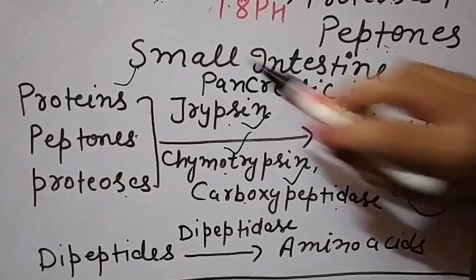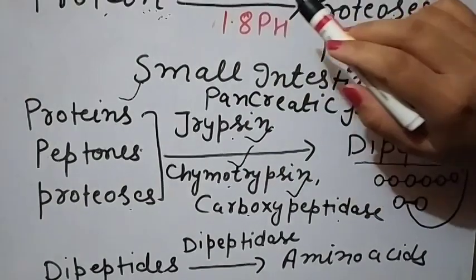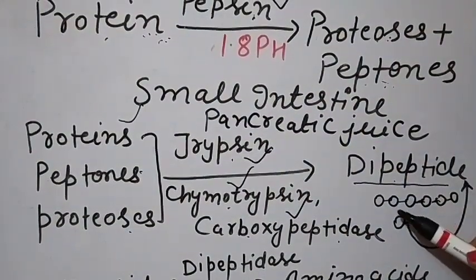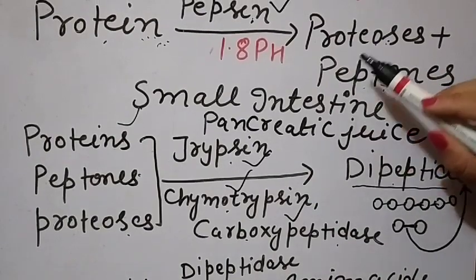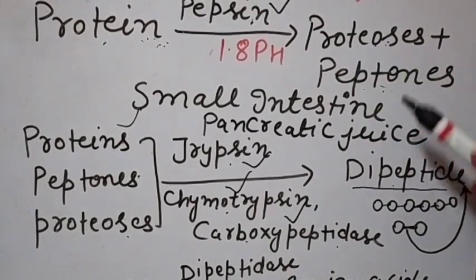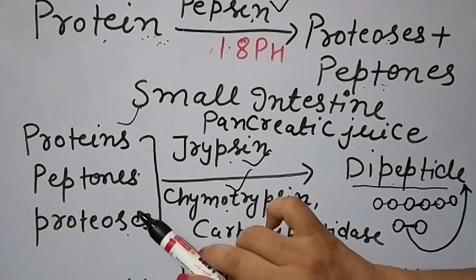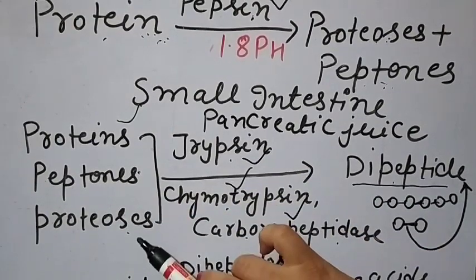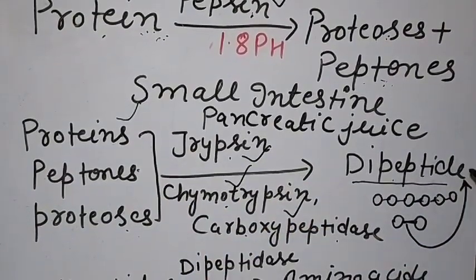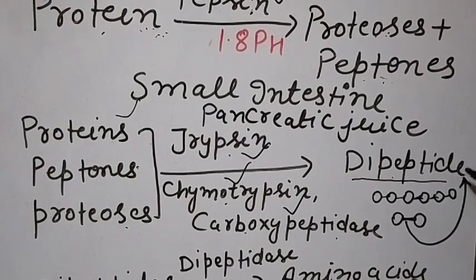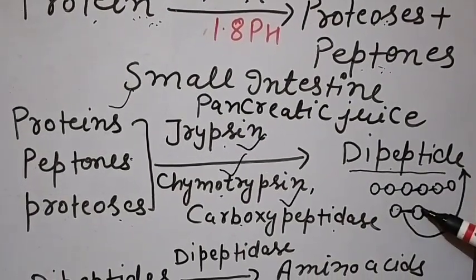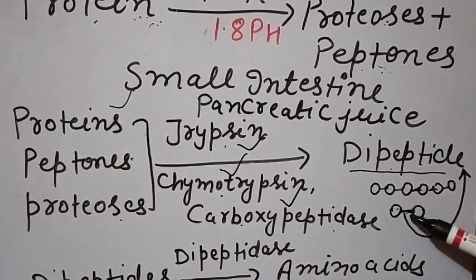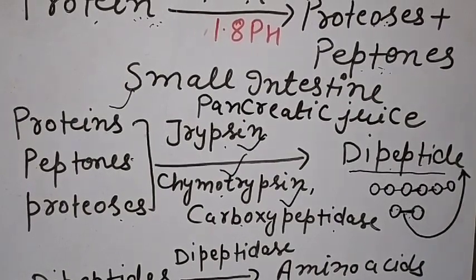When the protein is complex, we can say it is a polypeptide, because more than two amino acids are there. But after its digestion, it changes into proteoses and peptones, and these change into dipeptides. So what are dipeptides? These are proteins having two amino acids with a peptide bond present in them. So these are the dipeptides.